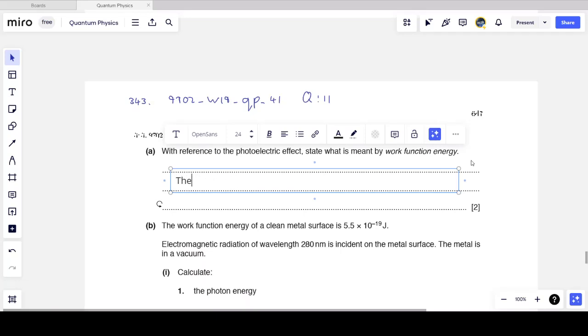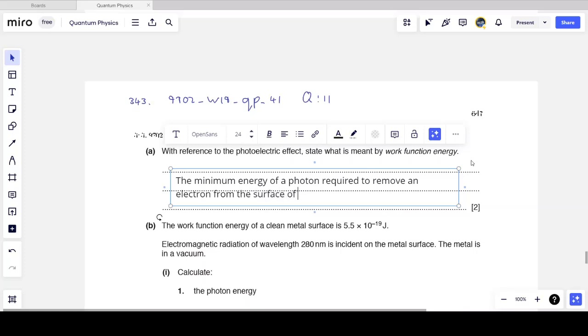So again, we've mentioned it before and we have mentioned it in terms of the photoelectric effect. So we'll do it again. We can never get bored of this. The minimum energy required by a photon to remove an electron from the surface of a metal. So that's specifically talking about the photoelectric effect, because that is the photoelectric effect.